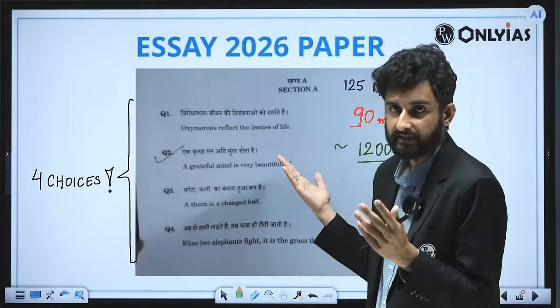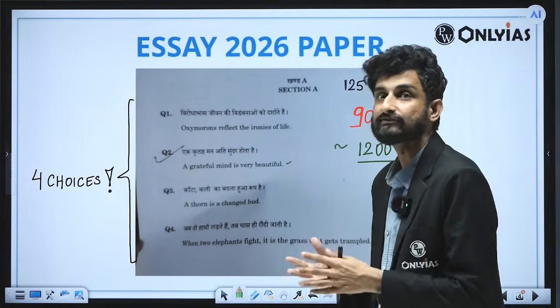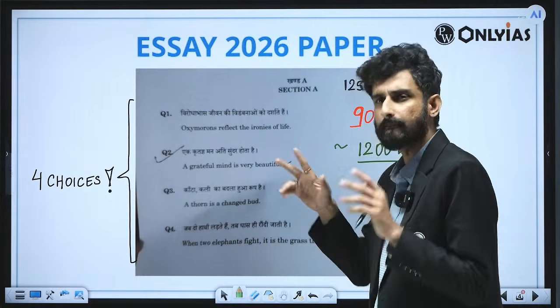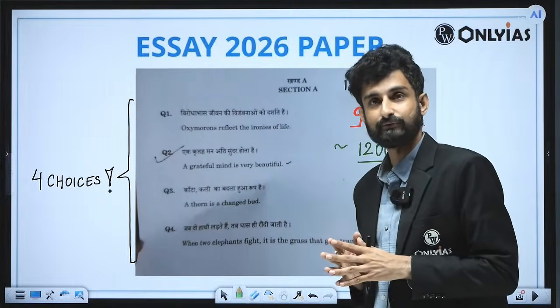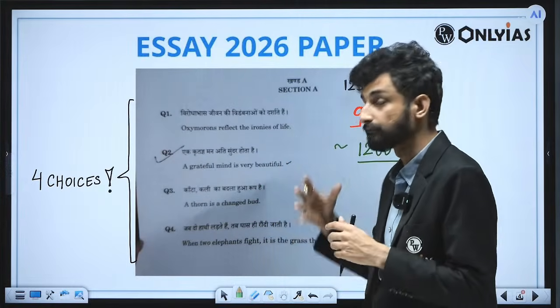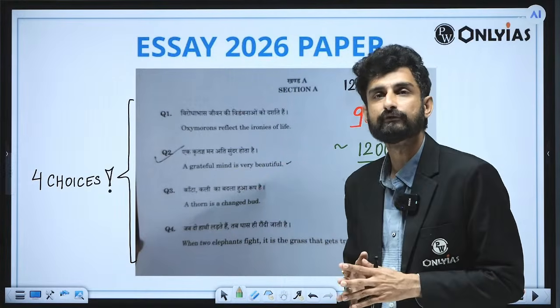First, I'm just reading in English, and they are also written in Hindi there. Oxymorons reflect the ironies of life. This was the first topic. Again, a bit tricky in the sense that you should be very clear about the word oxymoron, and also about the phrase ironies of life. Further, the second is: a grateful mind is very beautiful.